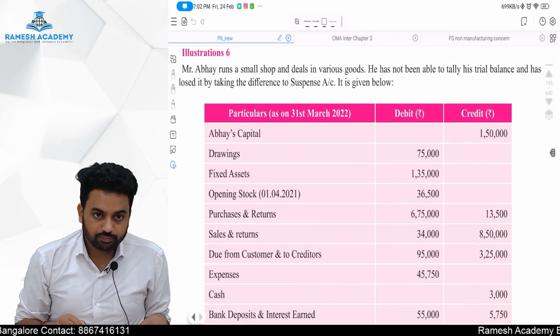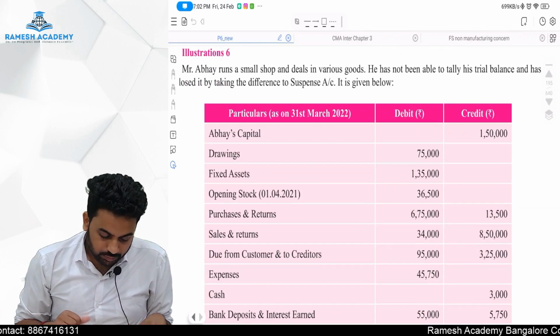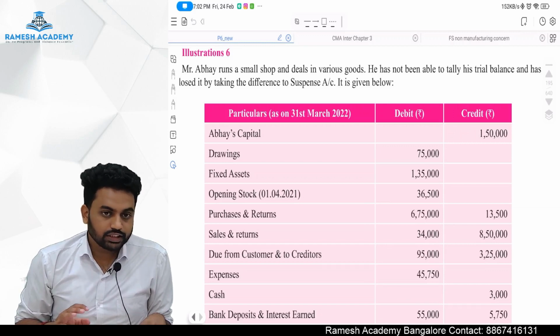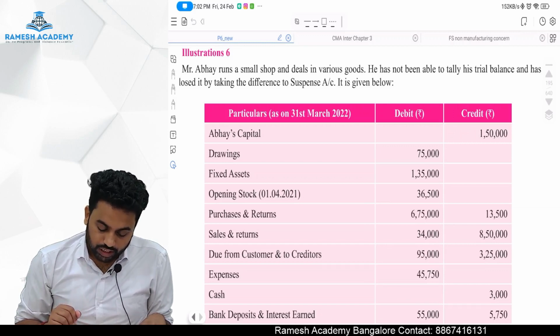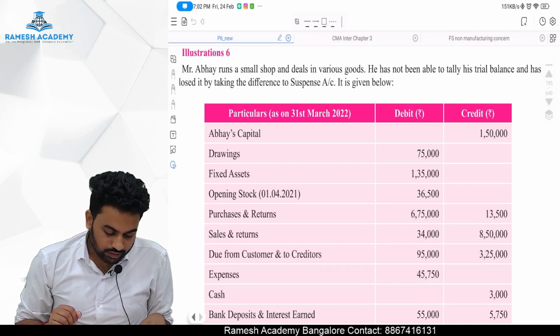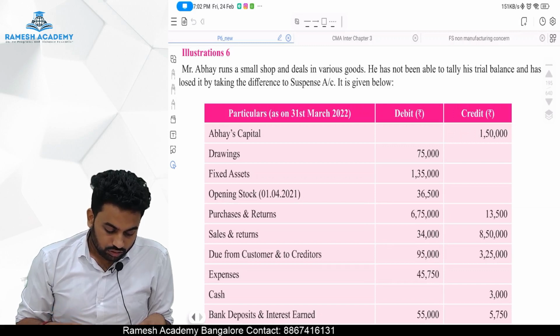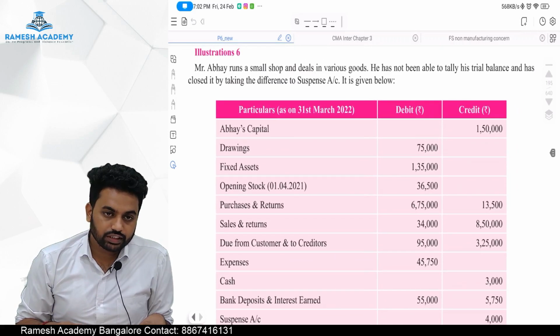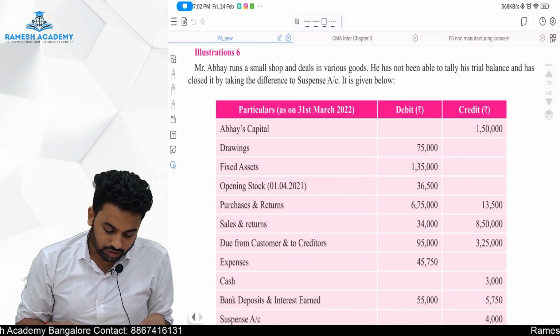Illustration number 6. Mr. Abhay runs a small shop and deals in various goods. Basically, it is a general store. He has not been able to tally his trial balance and has closed it by taking the difference to a suspense account. So he is not matching the trial balance, but he closed it by taking it into the suspense account.